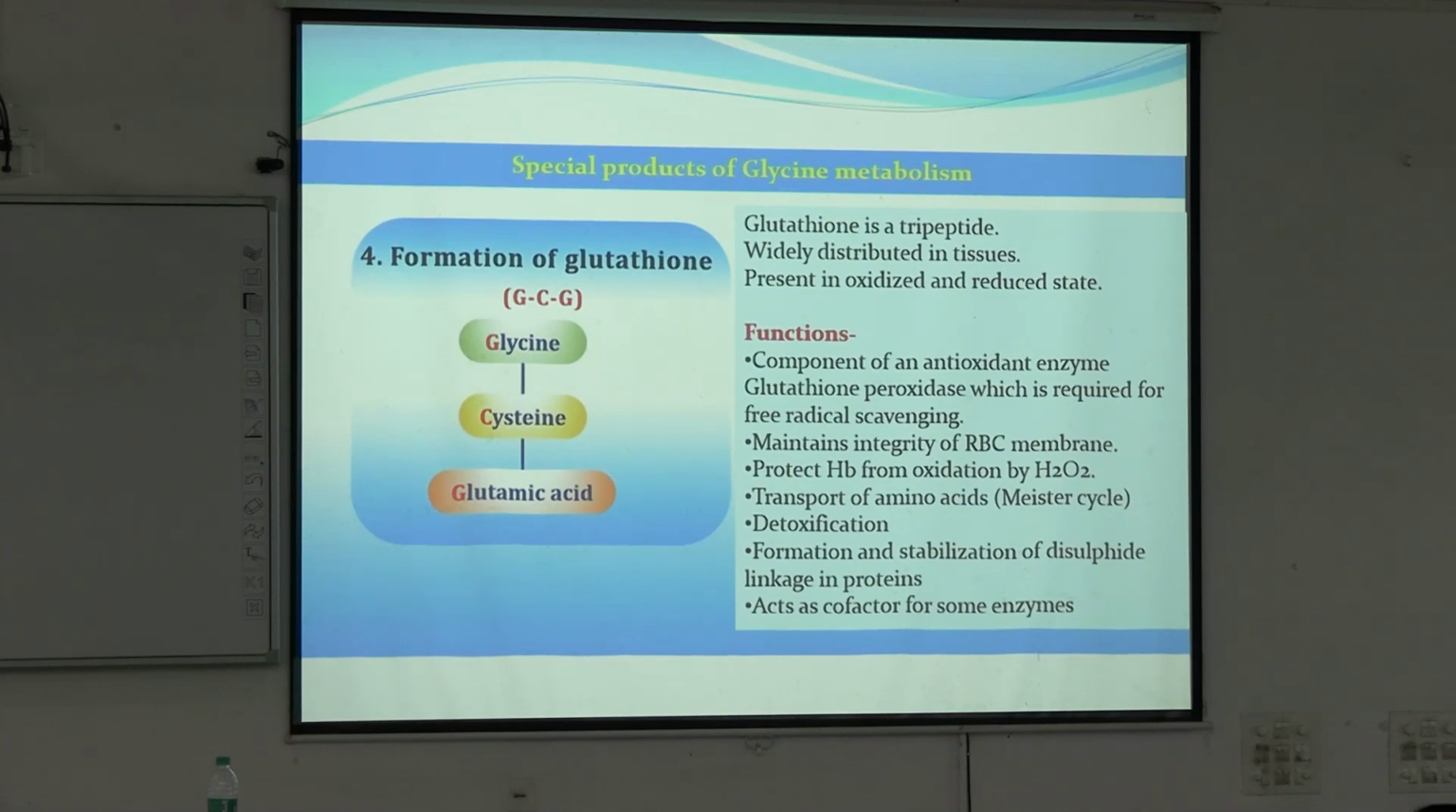Glutathione is a tripeptide. What is a tripeptide? Made up of 3 amino acids. Okay, 3 amino acids: glycine, cysteine and glutamic acid. Okay, so it is written as GCG, but the cysteine stays in dimer form.